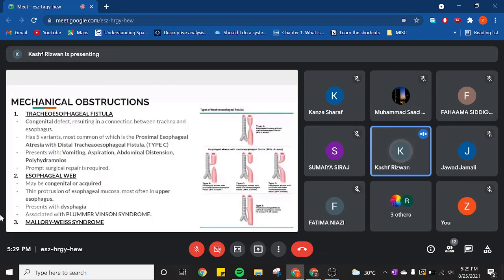Basically, what happens is that because the trachea is linked with the esophagus, whenever a baby breathes, some of the air will pass into the esophagus and into the stomach, which will cause abdominal distension. And this can also cause gastric contents to move up and cause aspiration.